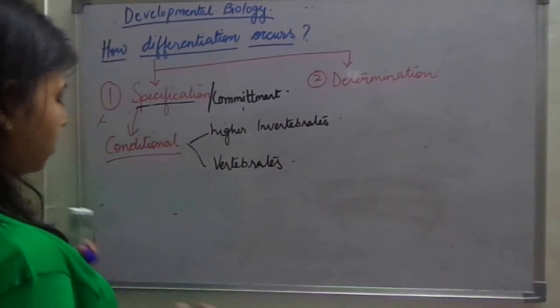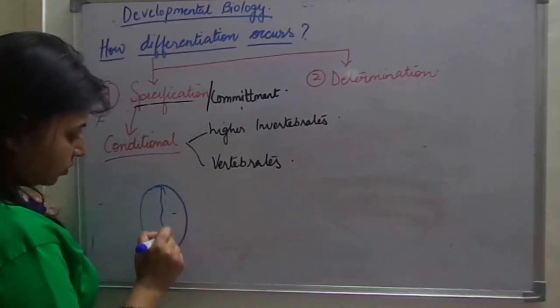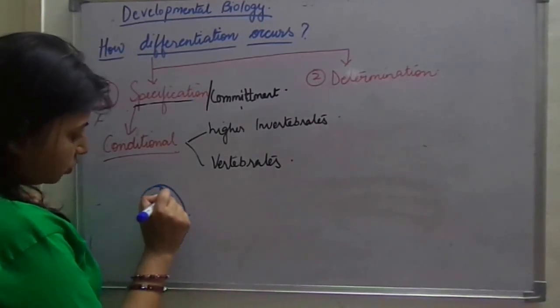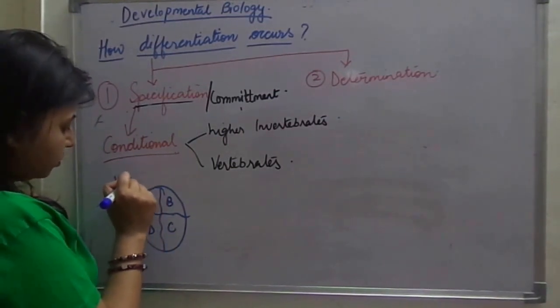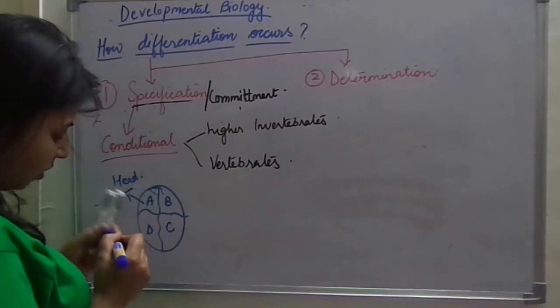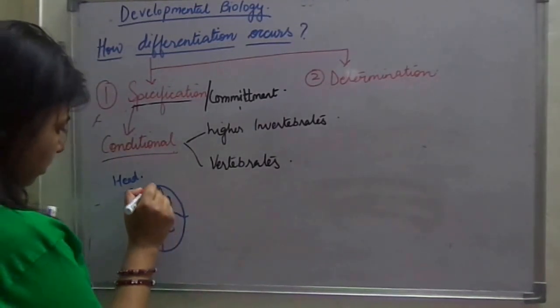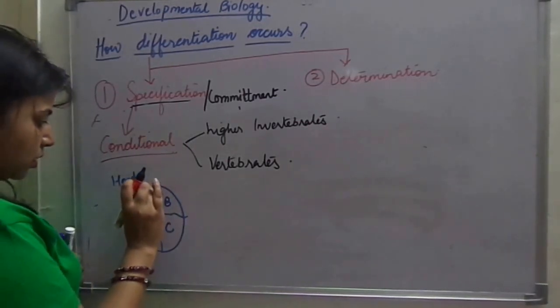Now what happens? Suppose this is an embryonic cell, and it is divided into 4 cells, say A, B, C and D, and this is the head region. Suppose you remove some cells from this region, I will color them in black.